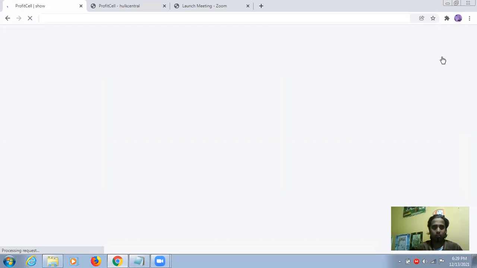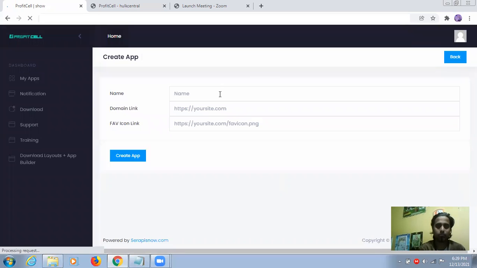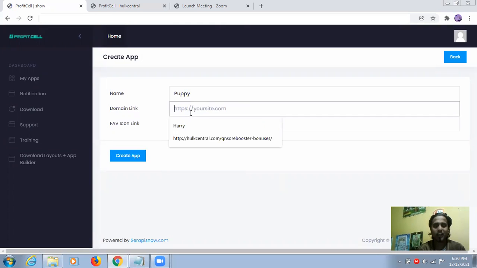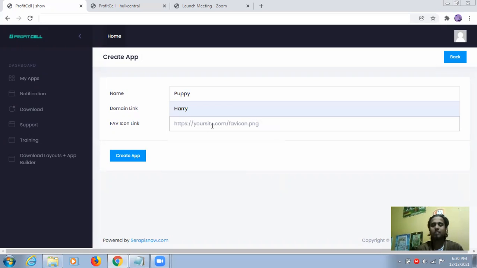To create any application, put any name for your application. For example, puppy. Domain link, right now I don't have a domain, so I'm just putting in whatever. Favicon link means favicon, something like this. Right now I don't have a favicon, so it's showing the public favicon. You can see the public icon, but if you have any type of logo, it will show here. That is called a favicon. So you just have to put that link here, and you will be able to create your apps.